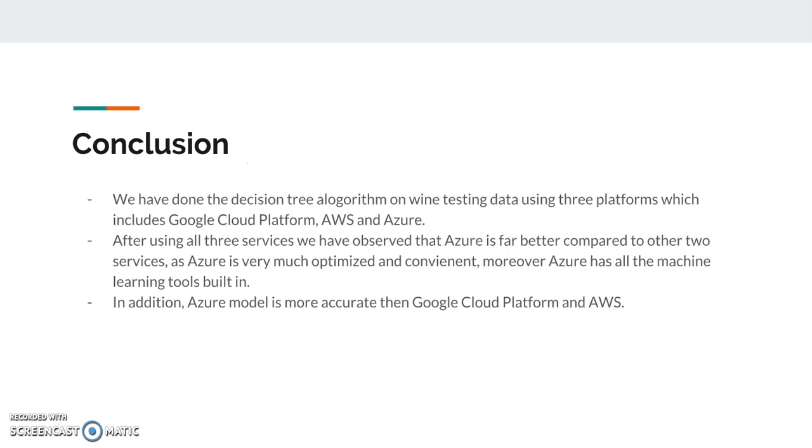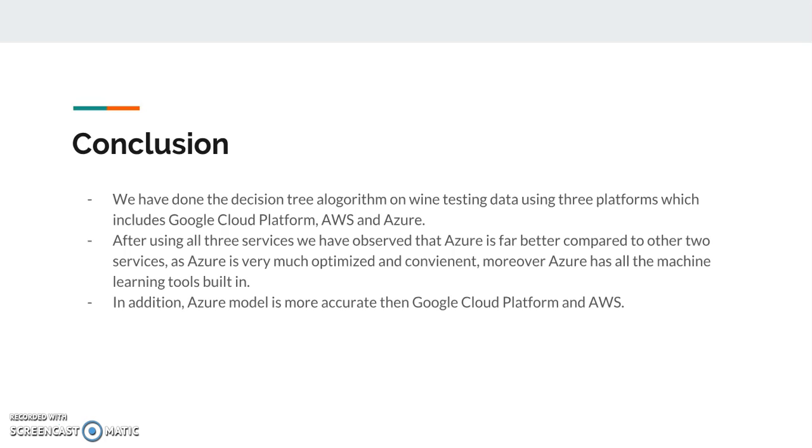And in conclusion, we have implemented the algorithm in all three platforms, namely Google Cloud, Amazon Web Services, and Azure.